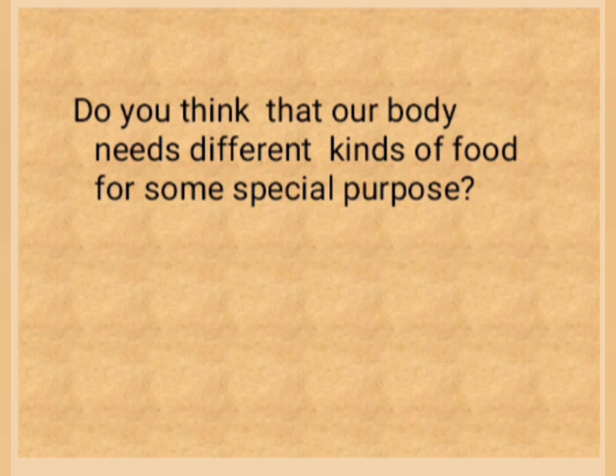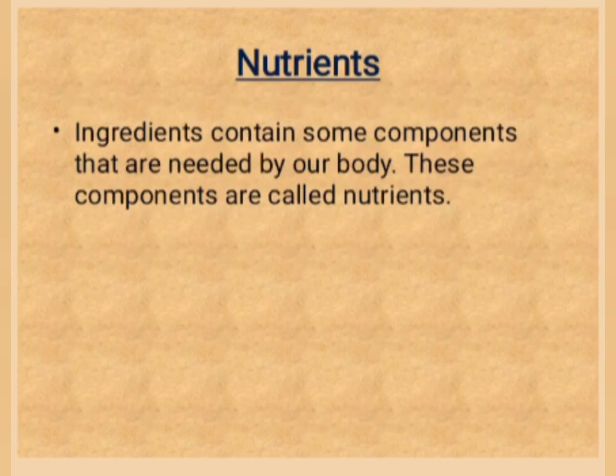Do you think that our body needs different kinds of food for some special purpose? Yes, our body needs different kinds of food items to perform different activities. What do different food items contain? We know that materials required to prepare a food item are known as ingredients. These ingredients contain some components that are needed by our body.